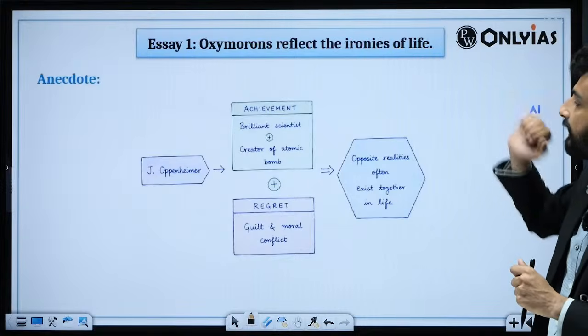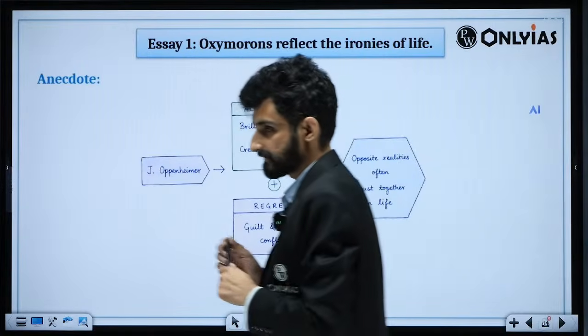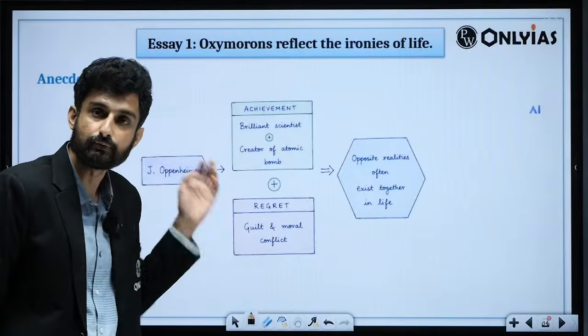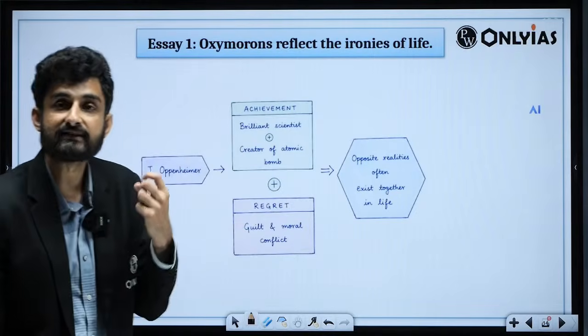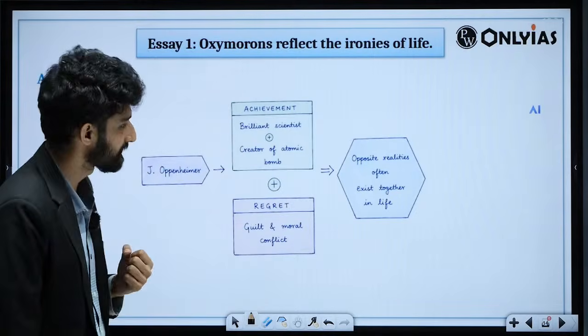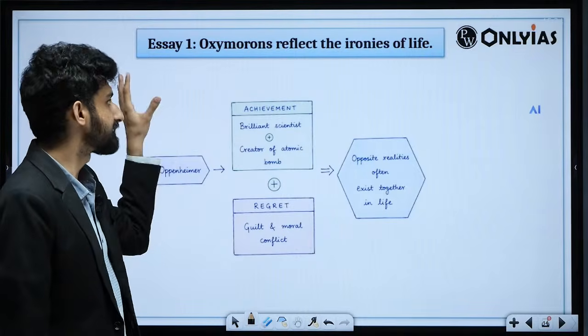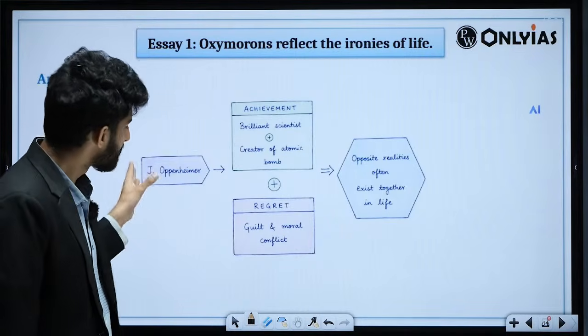Now we can start this particular essay topic again with a very beautiful anecdote. An anecdote is one way of starting and writing the introduction of your essays. So one anecdote that we can use in this type of essay is one that came recently.